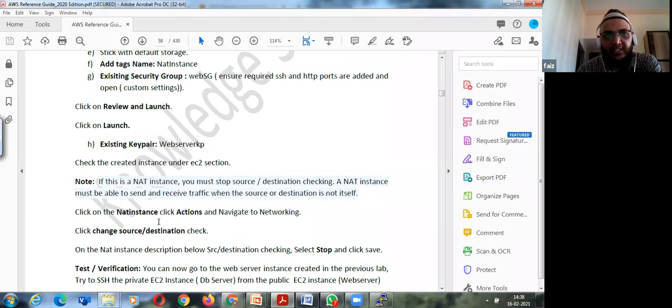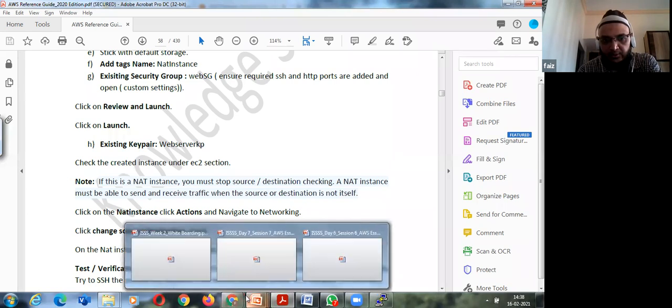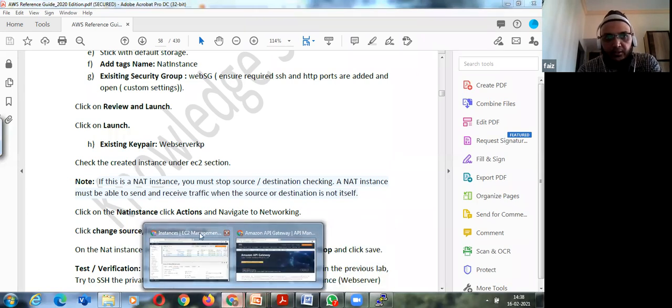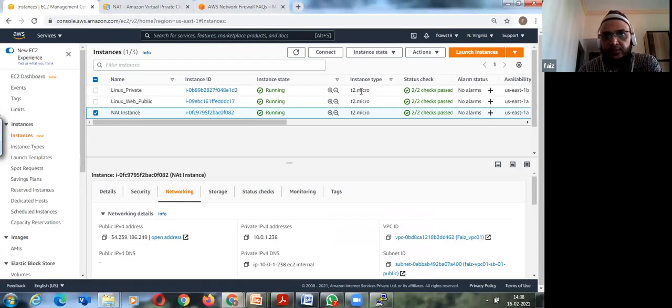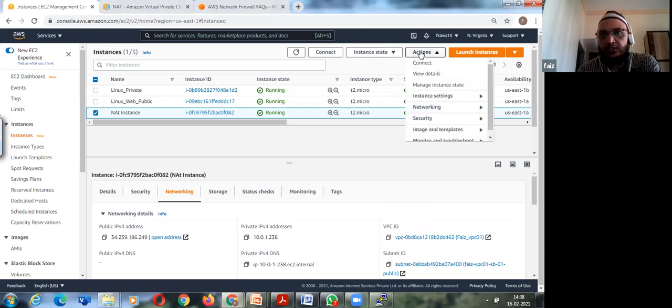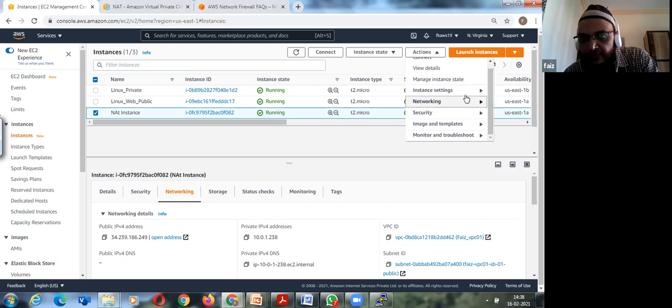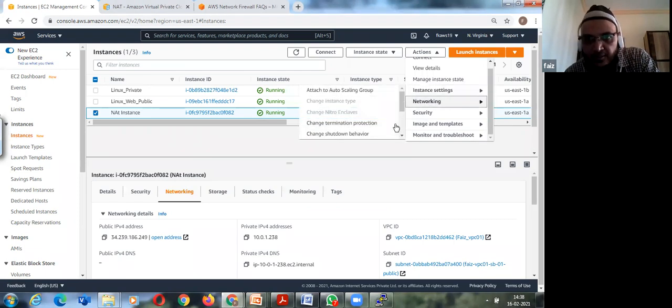I have to go into the actions and change source destination check. What I have to do is select stop and save. So I select this, I say actions, maybe instance settings. Not here.